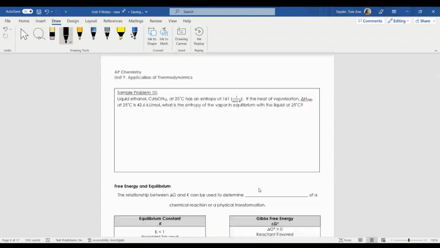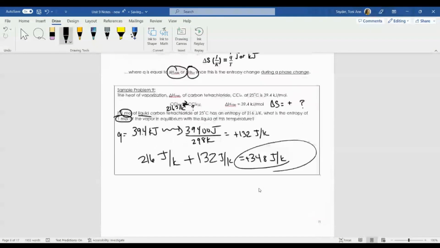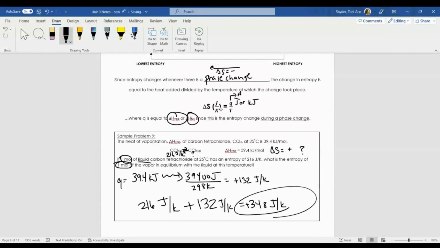Let's try sample problem 10, and then we'll be done. So liquid ethanol, this is a problem that is just like this. And honestly, these types of problems are the only ones I've seen that you would encounter on your exam. But you do need to know this little equation. And I think it makes sense because entropy has units of joules per Kelvin, right? Heat divided by temperature gives you joules per Kelvin.